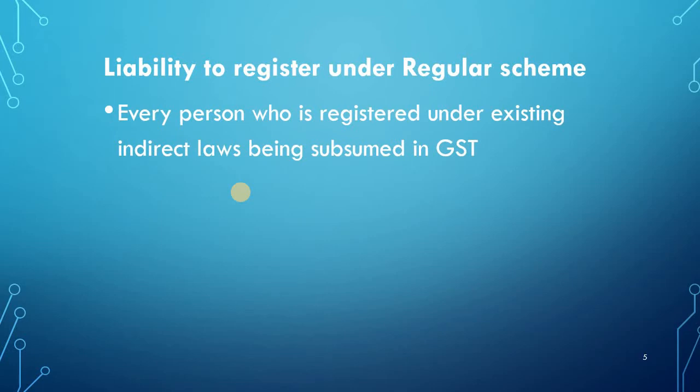So who is liable? Every person who is registered under existing indirect tax laws being subsumed in GST. As we have studied earlier, there are many taxes which are subsumed under GST, such as central excise, central customs, central sales tax, interstate sales, state sales, and service tax. All these taxes were subsumed into one tax, that is GST. So every person who is paying all these taxes has to register under the regular scheme.